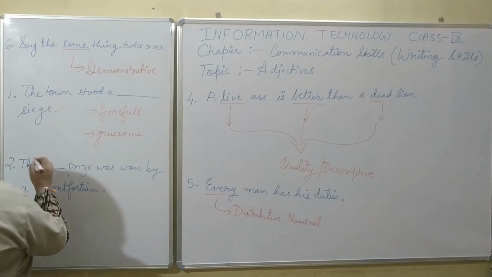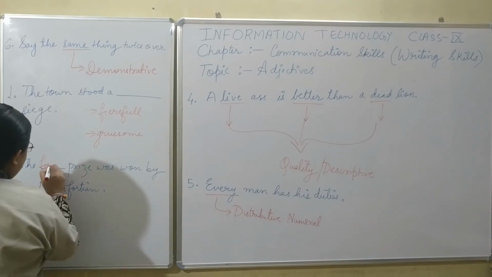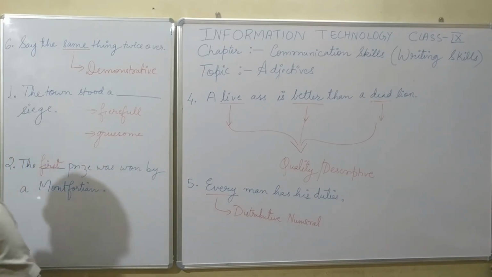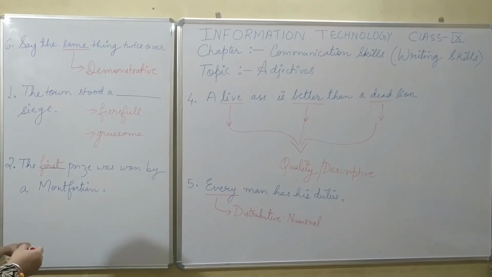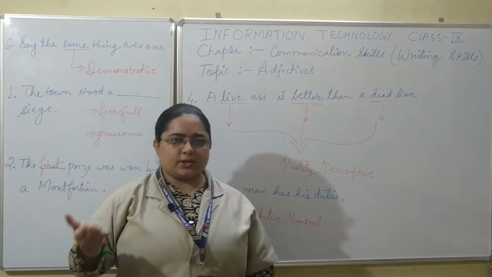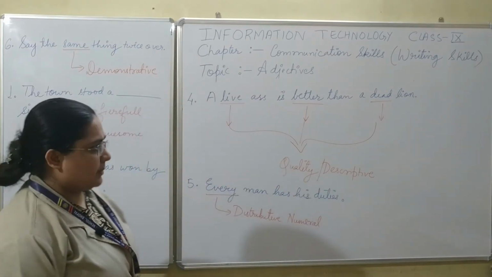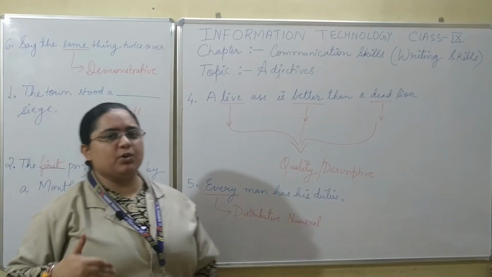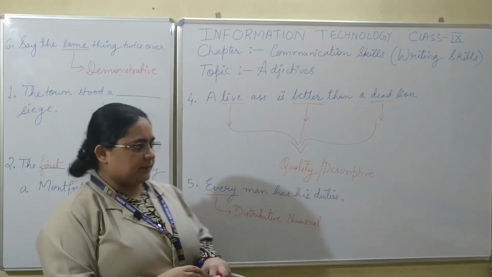Why should the Montfortians be the last? So I'm going to specify here the first prize was won by a Montfortian. So this way you can yourself provide the adjective according to your requirement. So let us solve a few more questions for this.